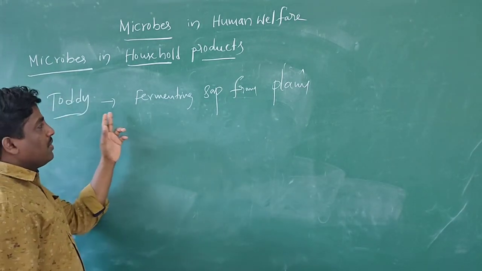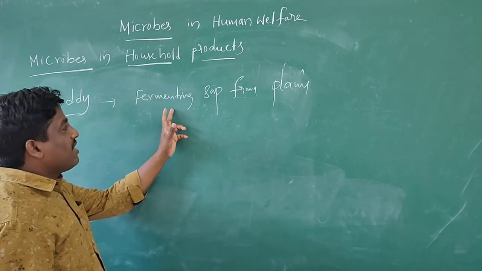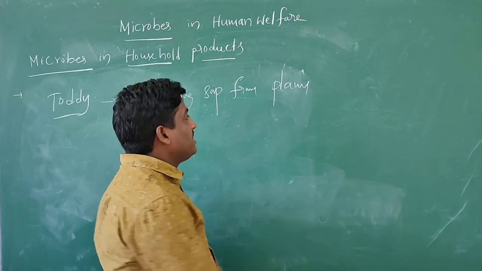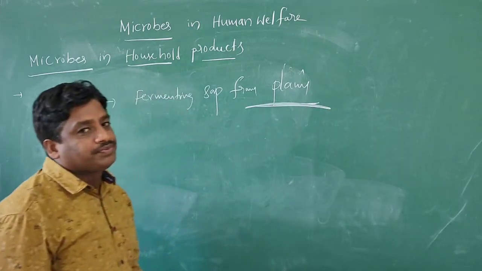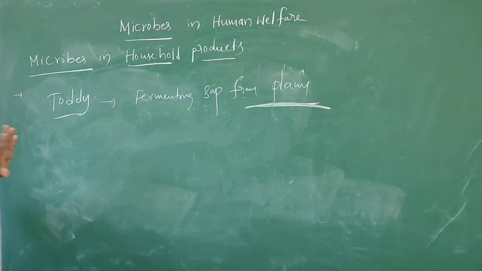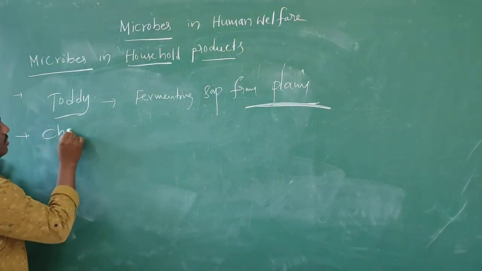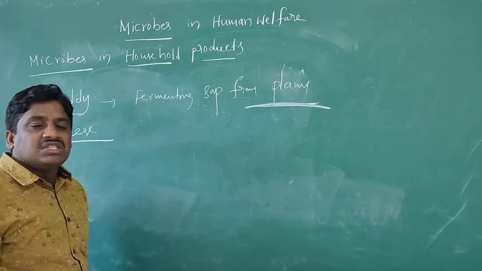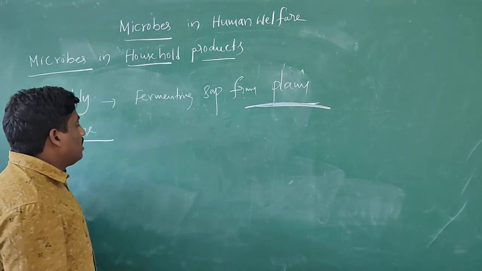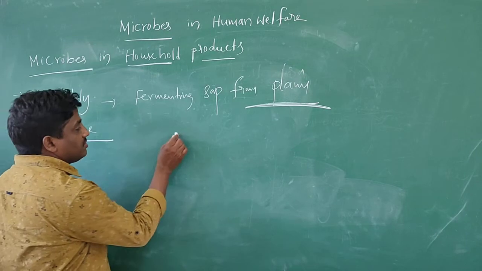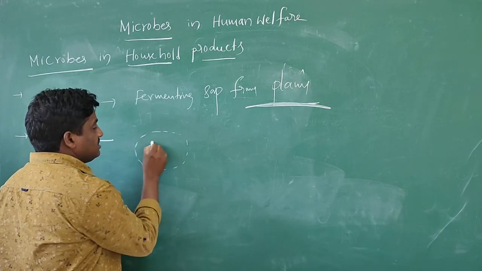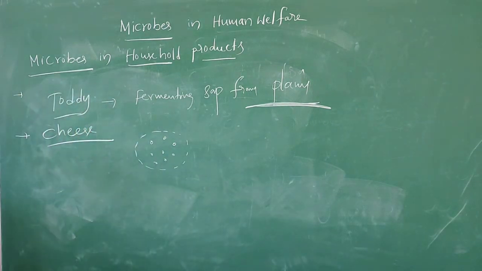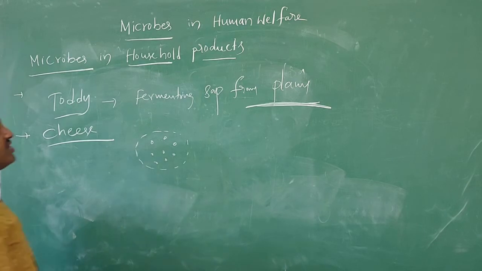So toddy is a traditional drink. It comes mainly from fermenting sap from palm plants. Palm, P-A-L-M. So this is the toddy. Next one more: cheese. You can see large holes in the cheese. This is the large holes of a Swiss cheese.